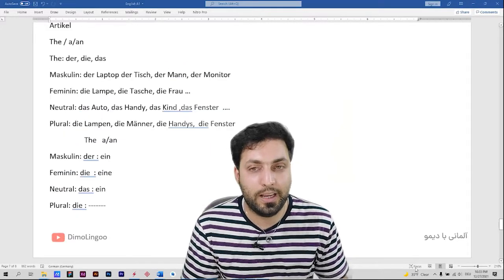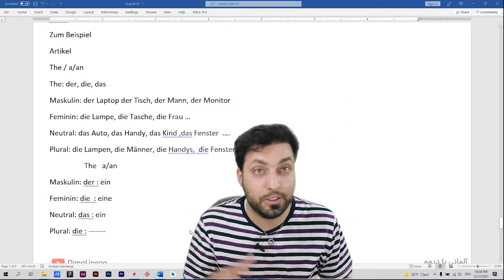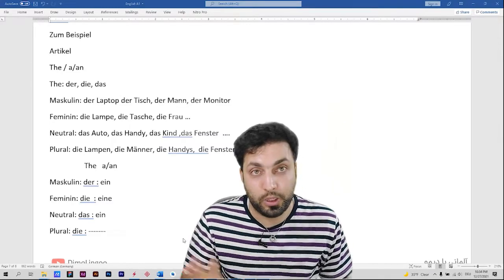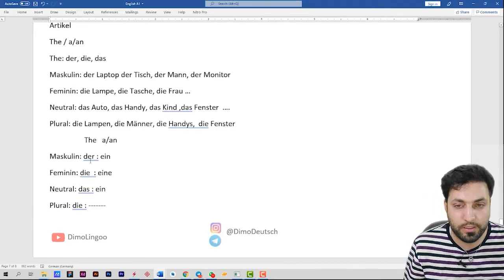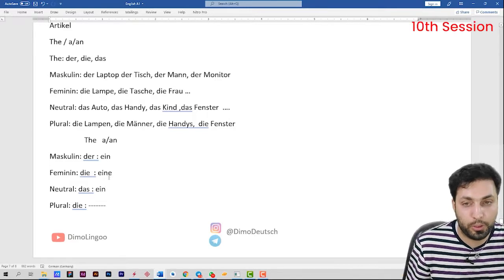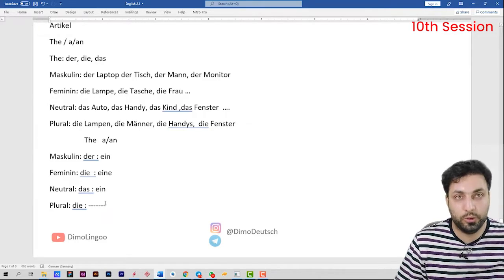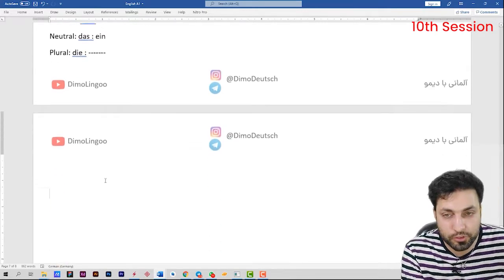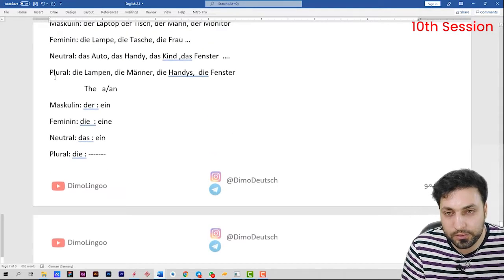Previous session, guys, we learned about the articles in the German language, and we understood that there are three main articles, and also one of them is plural. That would be four. I mean that instead of "the," we have four things: der, die, das, die, and instead of "a" or "an," we have three: ein, eine, ein, and nothing. Also, this session we are going to go further to learn more things, to make more sentences. So let's go.